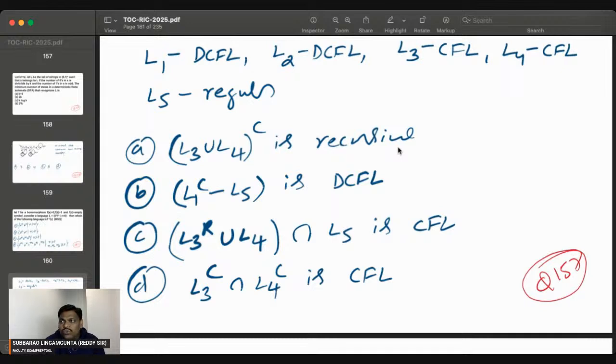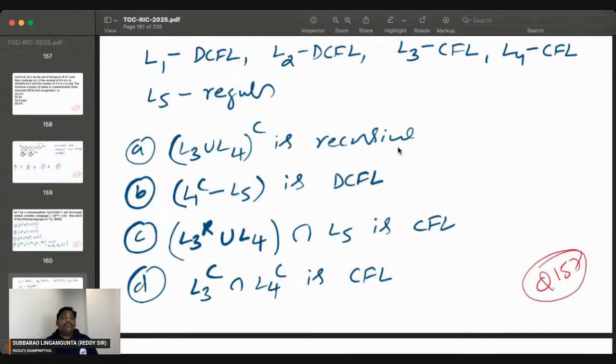Most of the students will make this mistake. They will open the bracket right after doing the inside things. No. First open, then do inside. That means the whole complement is there. First do the complement, then do inside. Not inside first, then complement.